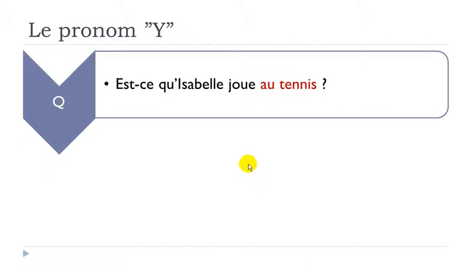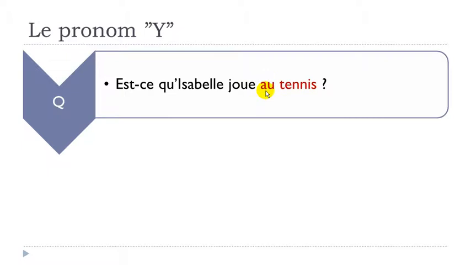Est-ce qu'Isabelle joue au tennis? So in that case, remember, it's "au", but "au" is clearly the combination of the preposition "à" and the article "le" in "le tennis", okay? So when you combine these two, you get "au tennis". So still, it does give you the information that it is the preposition which is modified.